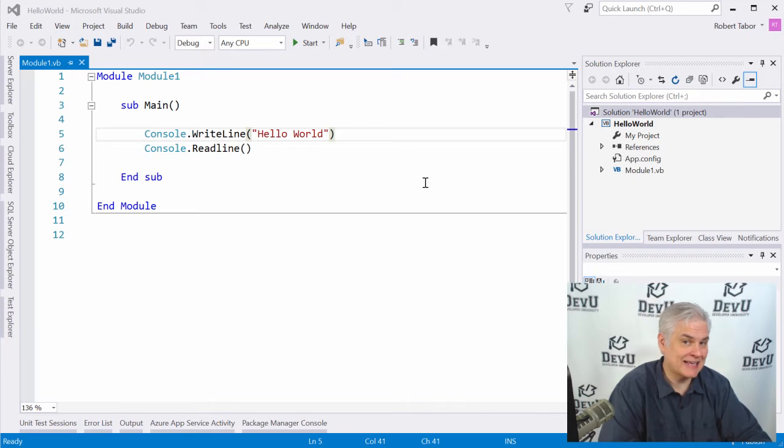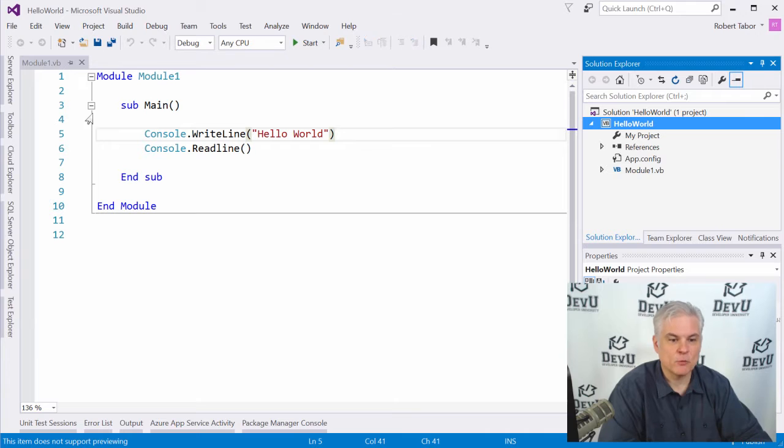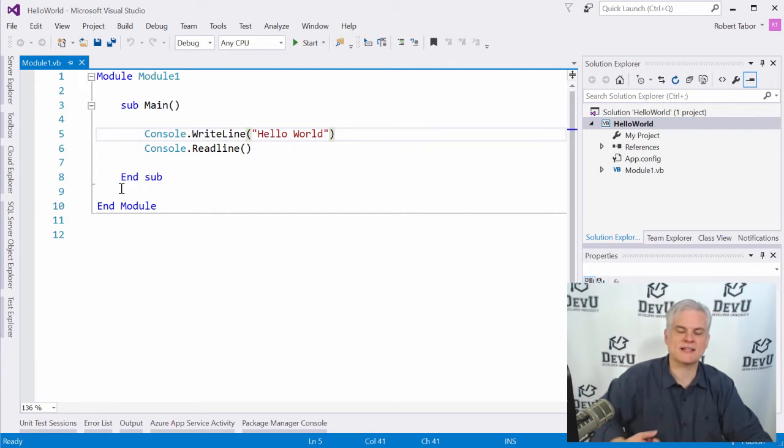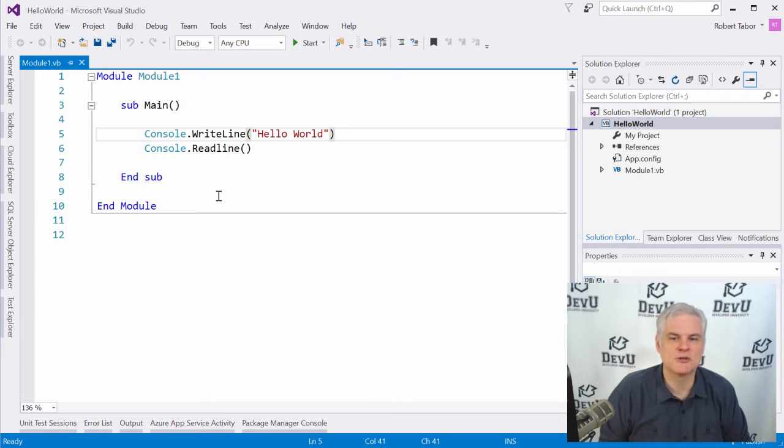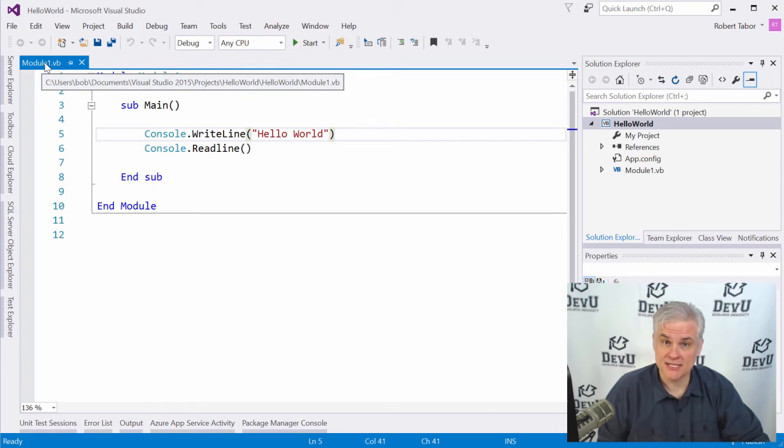If we were to add an additional file to our project, there are a couple of different ways to do that. We could open up multiple files here and have them all open at the same time, but only view one at a time. We'll look at some window management as we go through this course, but for a more thorough explanation of how to utilize Visual Studio and get the most out of it, you'll want to watch an entire course just on the Visual Studio IDE itself, okay? But at any rate, that tab has a label inside of it, and it indicates which file we're currently working on.